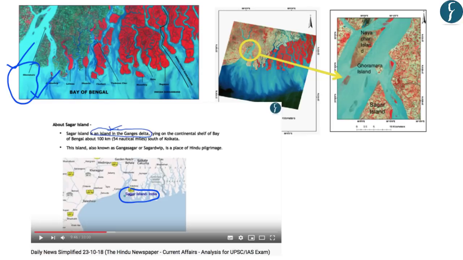Regarding Sagar Island, you should also note that it is an island in the Ganges Delta, and you can see the location of Sagar Island here. This Ghoramara Island is located very close to the Sagar Island, as you can see in this map. So from the preliminary examination point of view, what is important for us is the location of Ghoramara, which is facing subsidence and submergence due to the rising sea level, which is a consequence of climate change and global warming.